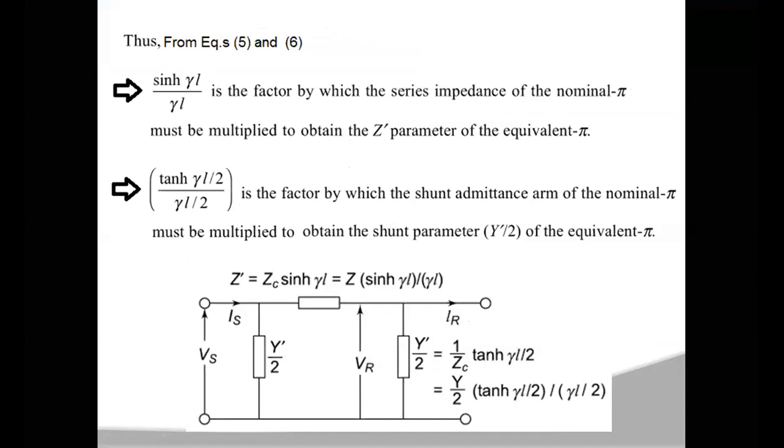Here you have to observe some of the important terms. As I said before, this is the equivalent pi network for a long transmission line. Now if you compare this with the nominal pi, in the nominal pi you will have Z in series, and the shunt parameters are Y by 2 and Y by 2.